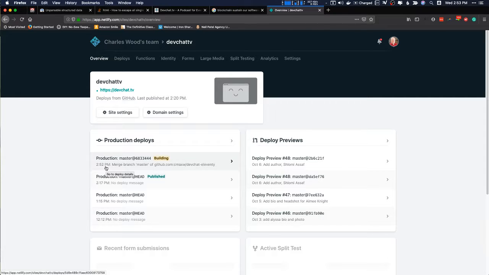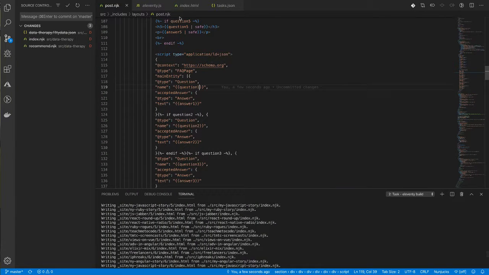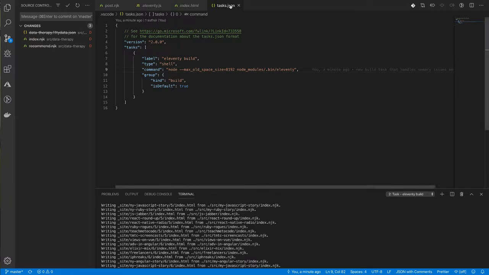I've kind of played that same memory game on Netlify, and it seems to be working for now. But I think they have a limit of 1.5 gig of RAM to 2 gig of RAM, and so before I gave it the memory flag that I have here in my task, I'm going to close that. Before I use this command, it would build probably 1 in 4 times.